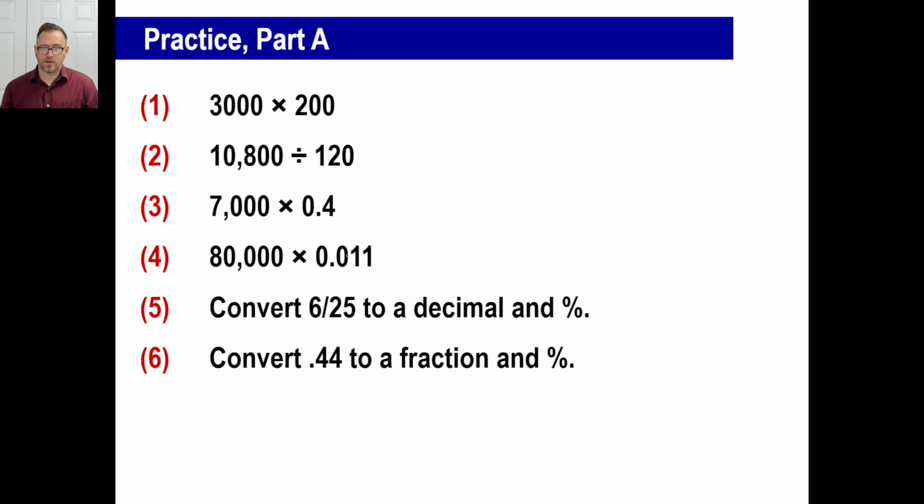This is 3 over an 11. This is 3 over an 80. 80 times 11 is 880. 6/25 as a decimal is 0.24. The percent is 24%. 0.44 as a fraction, don't forget, it'll be 44 hundredths. Or if you want to break it down, 22 fiftieths. Or if you want to break it down, 11 25ths. The percentage, of course, will be 44%.